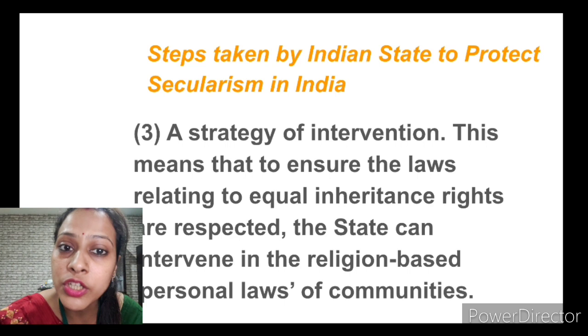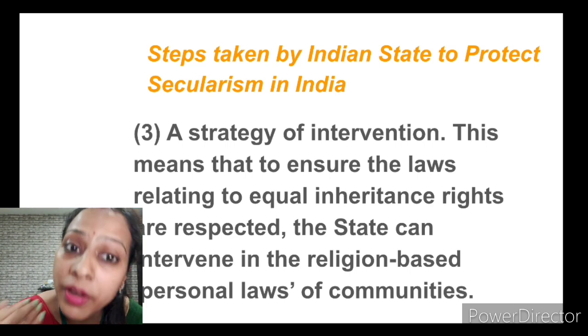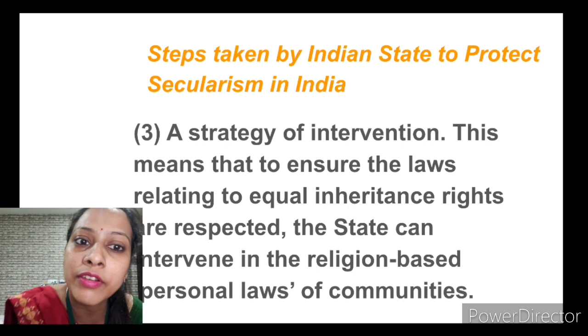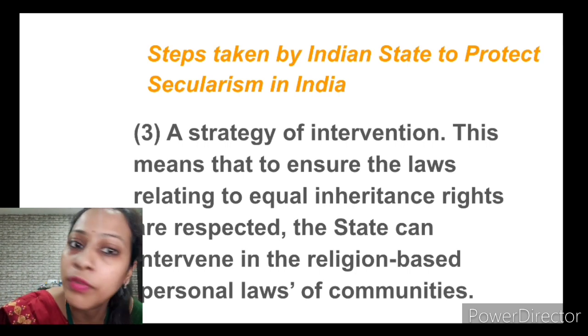So there is a strategy of intervention, or interference by the state also. This means that it ensures the law relating to equal inheritance rights are respected. The state can intervene in the religious based personal laws of communities.